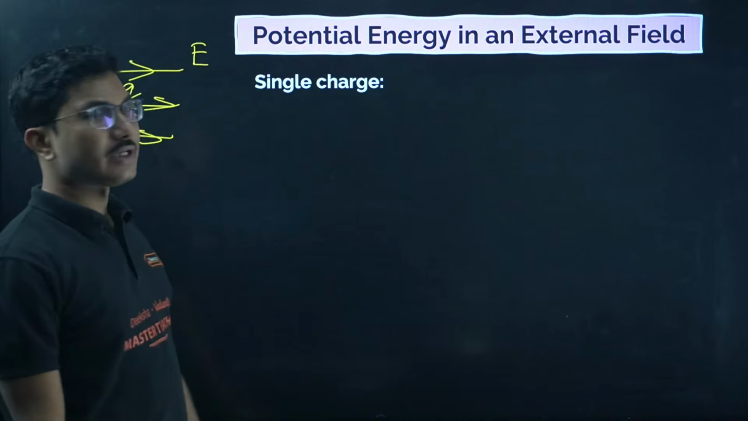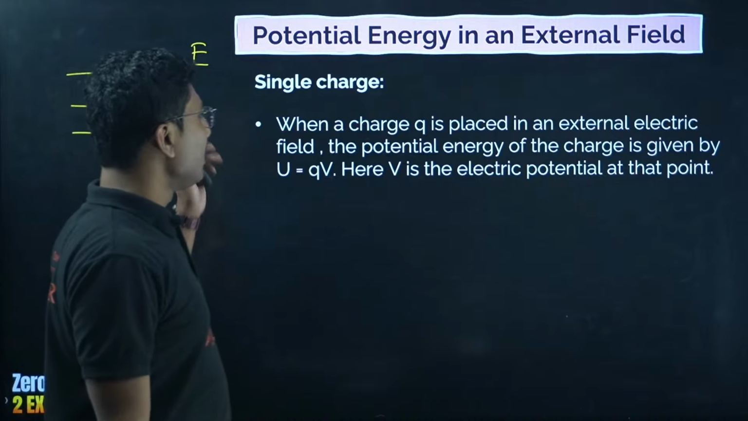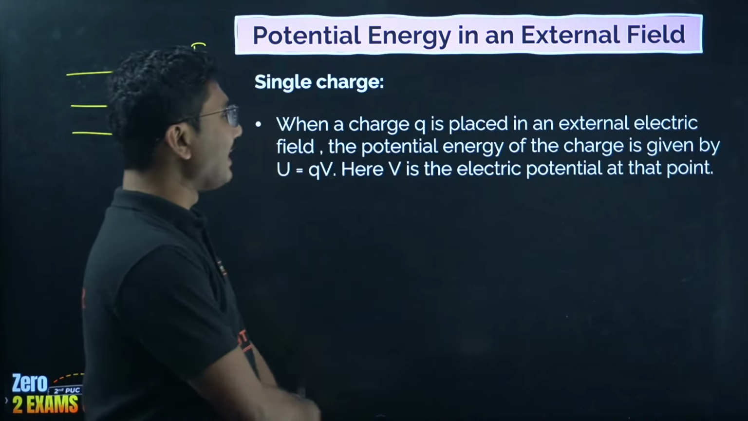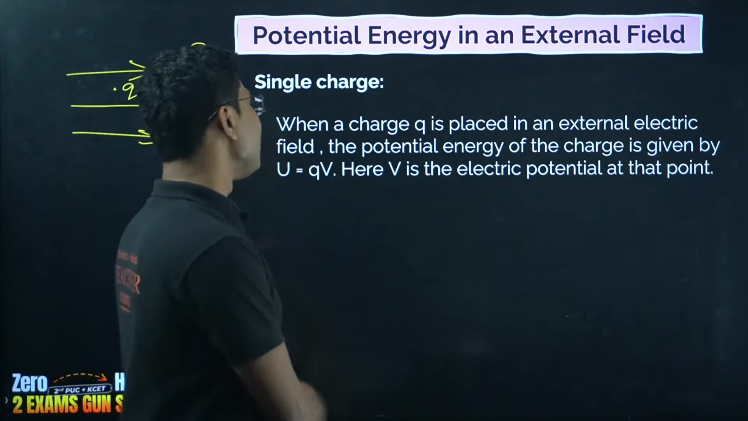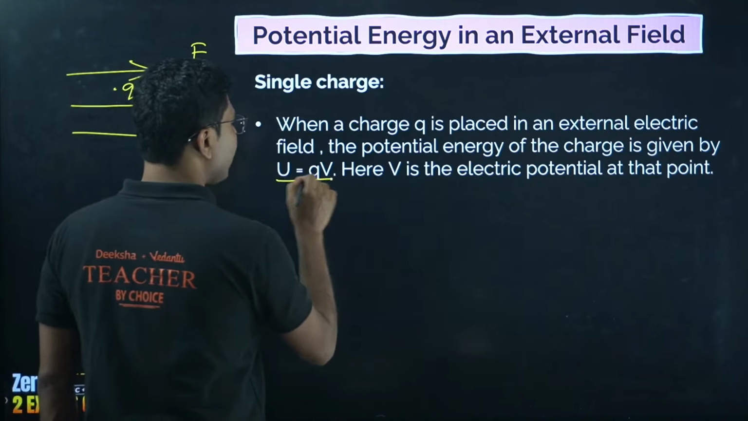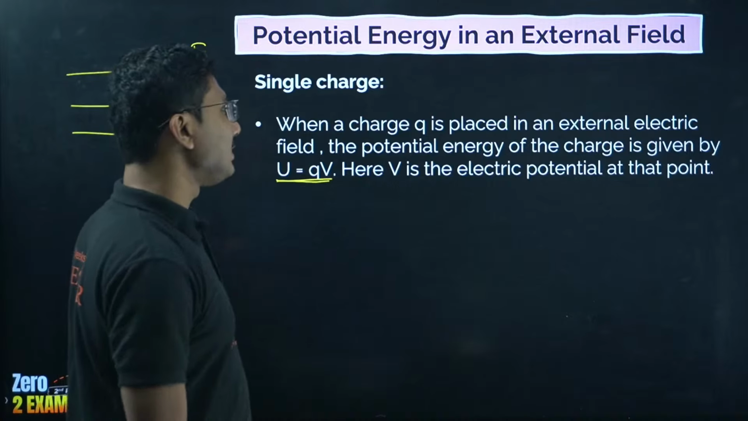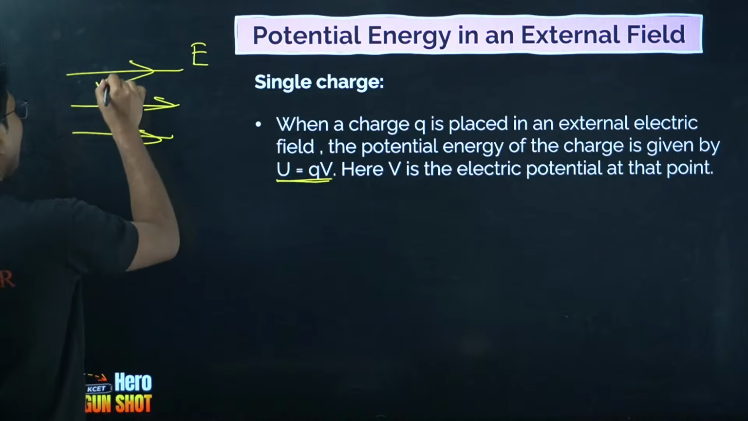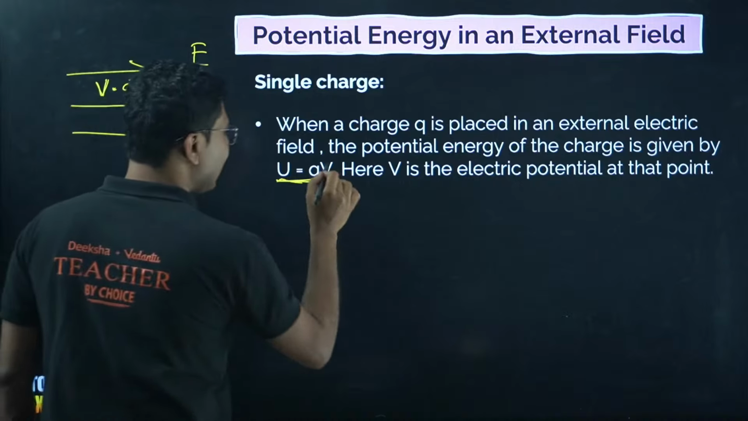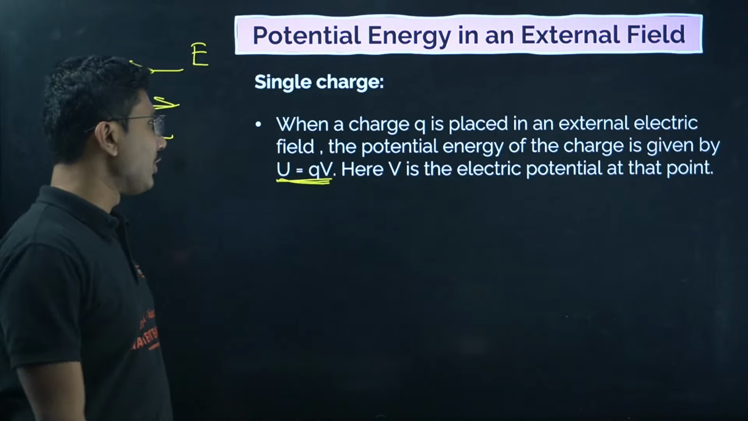What is the potential energy of this charge? When a charge small q is placed in an external electric field, the potential energy of the charge is given by U equals q into V. Here V is electric potential at that point. So if we know the potential at this point, we can find the potential energy as well. Potential energy is q into V.